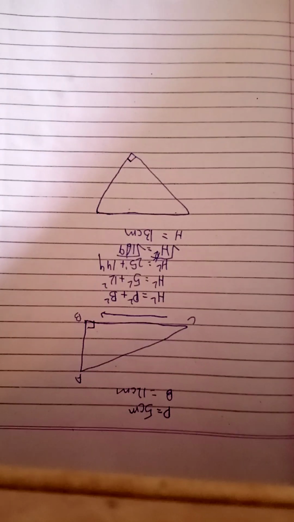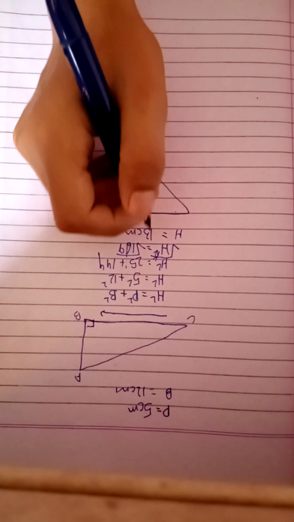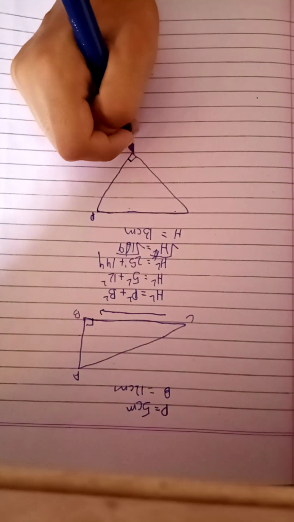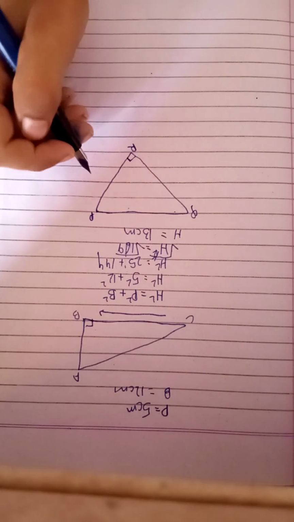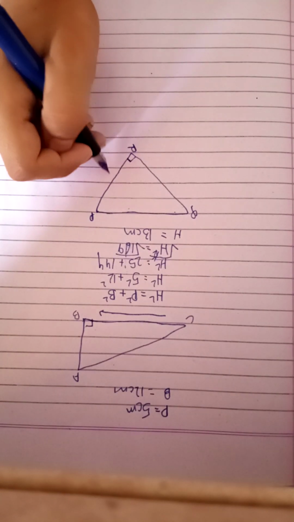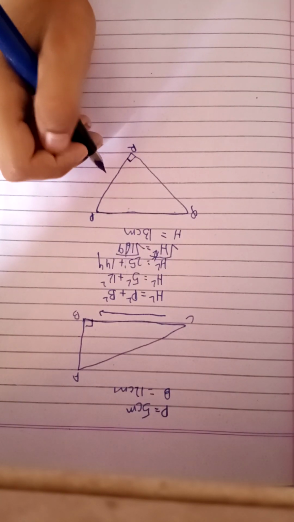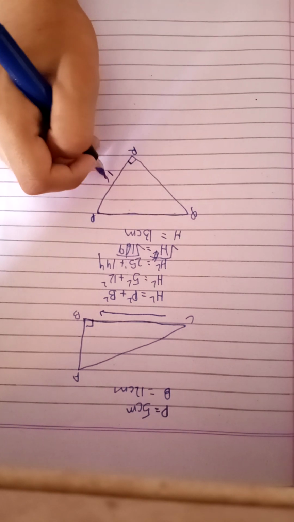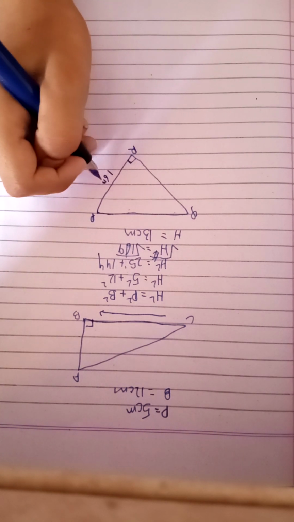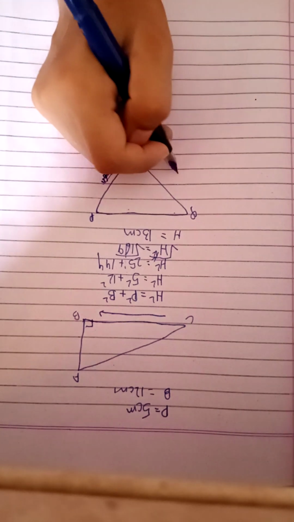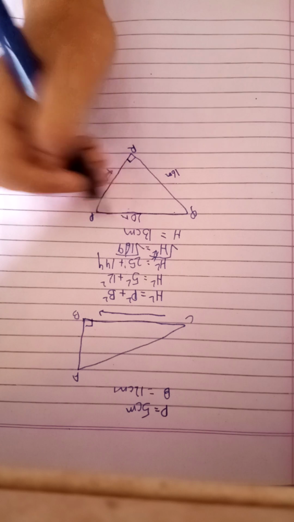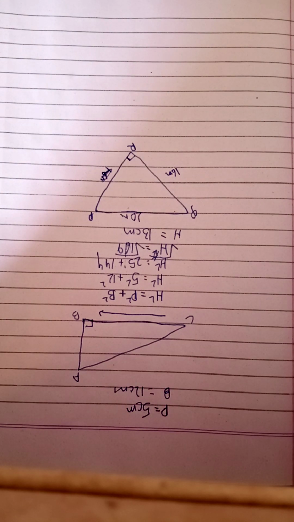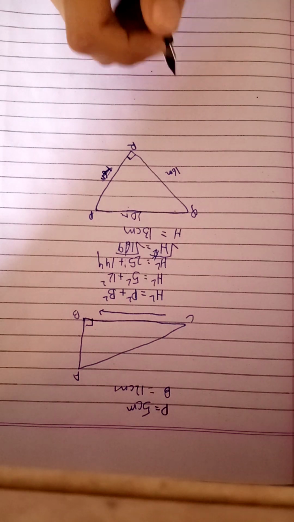We name it P, Q and R. This PQ, meaning the perpendicular, is 16 meters. Sorry, not this one. This one is, and this is the hypotenuse. So it is given.